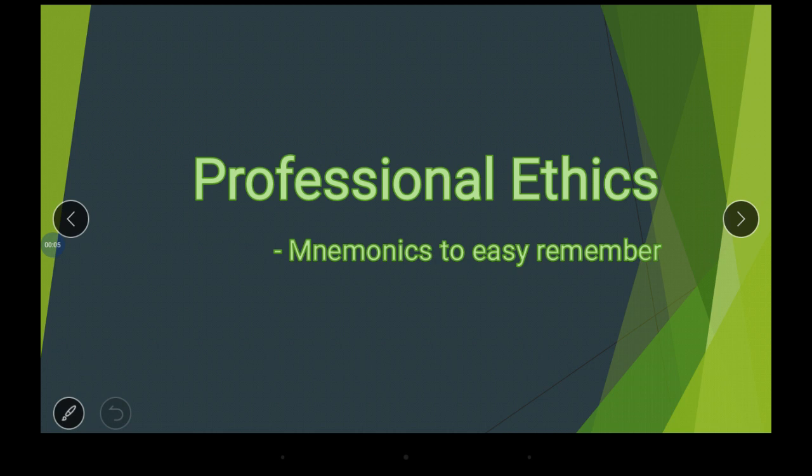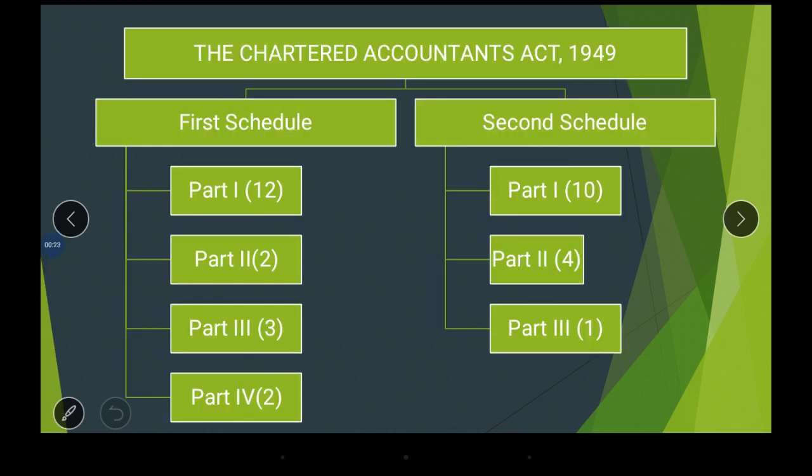In this video, we are going to learn how to remember the classes coming under professional ethics. Professional ethics is a very good chapter. It contains 16 marks out of 100 in your CA Final Auditing subject. So I'm helping you remember the classes. Once you write the part numbers, the schedule number, the classes and the class descriptions, then only will you get full marks.